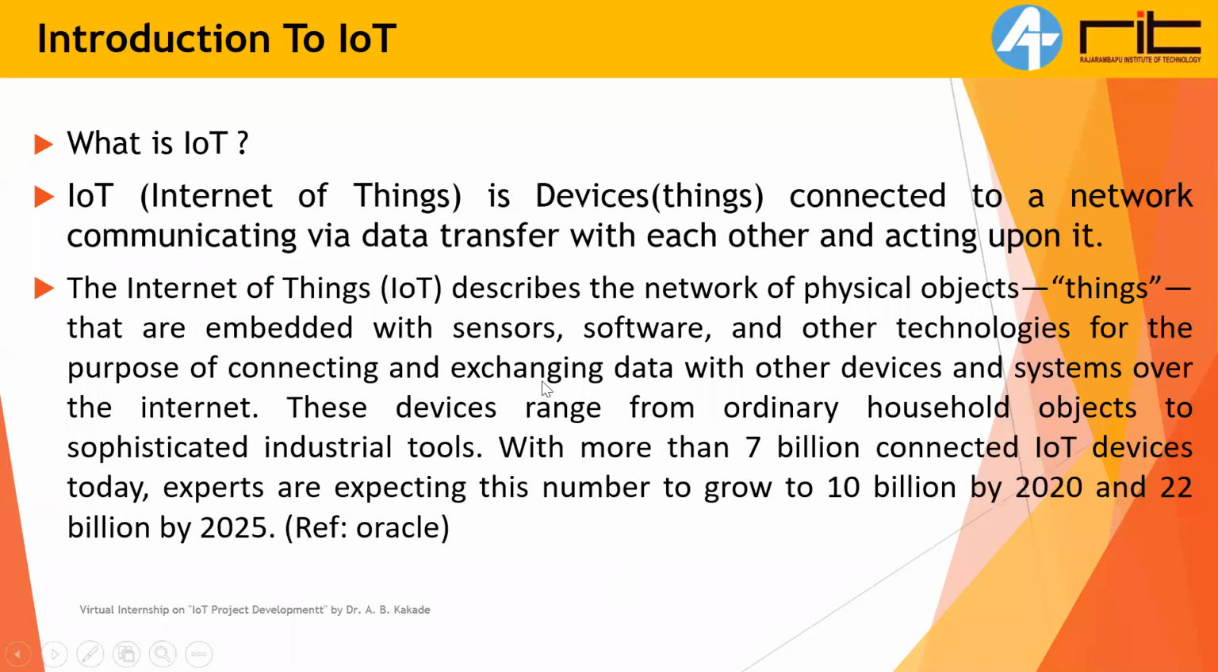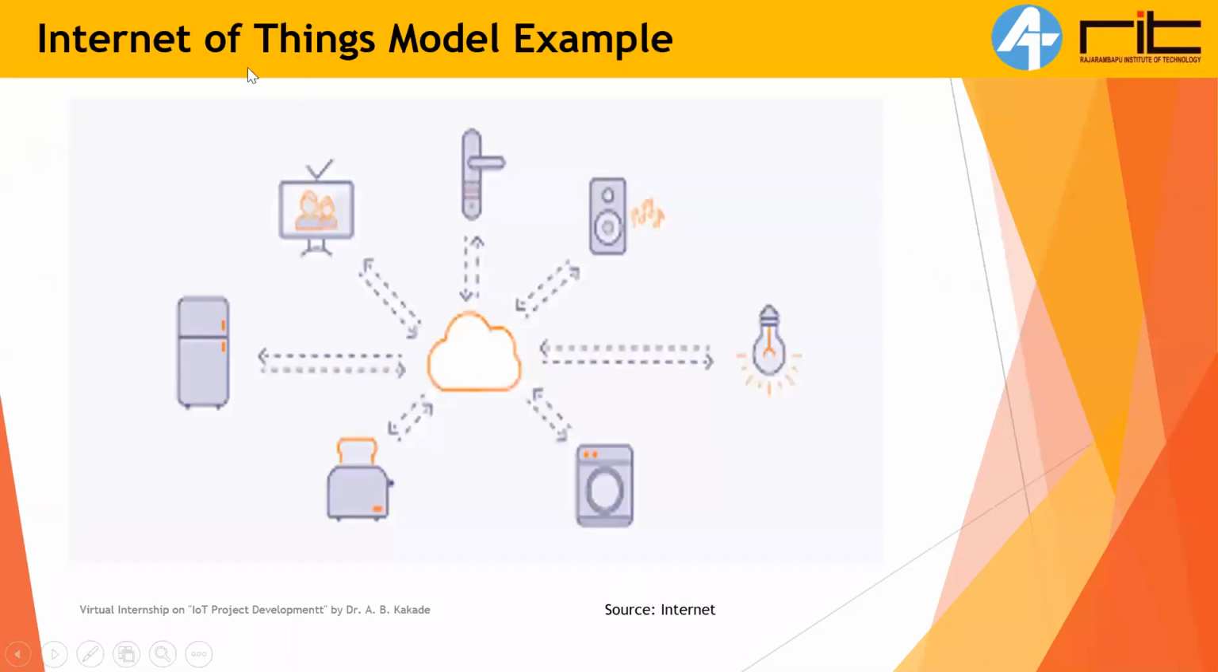Okay, so after this, you will understand the model. I have explained what things are connected to each other, what Internet of Things means. I will just explain it by explaining this model.